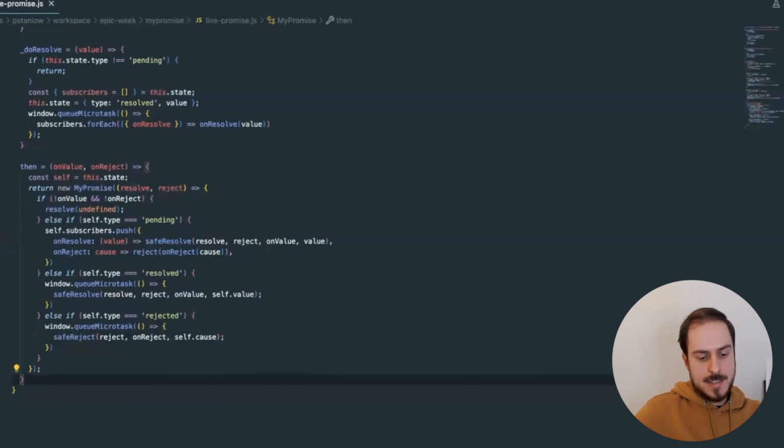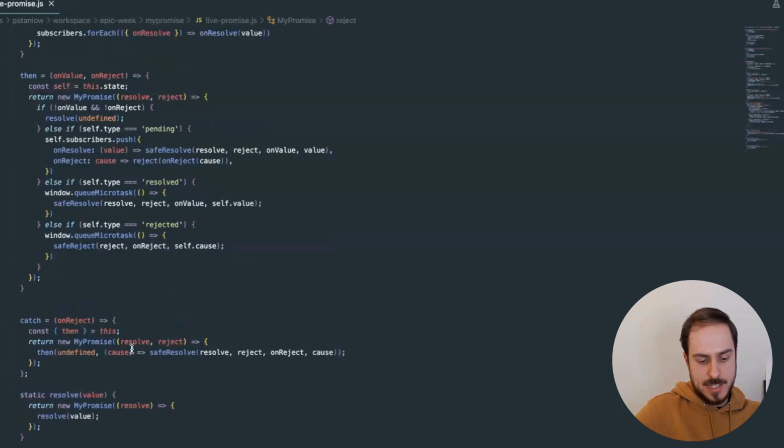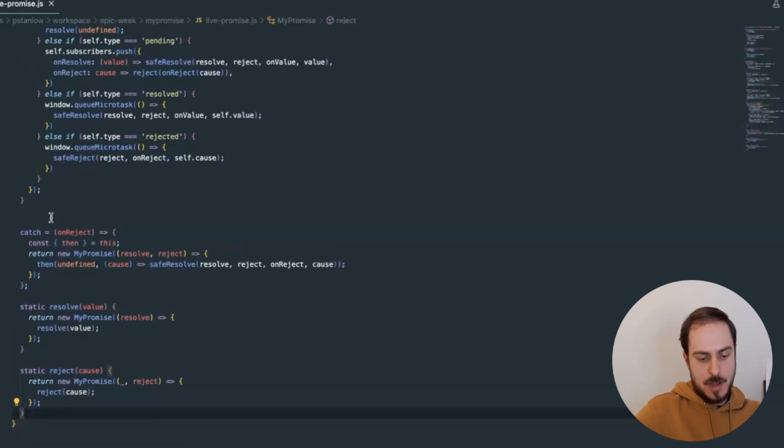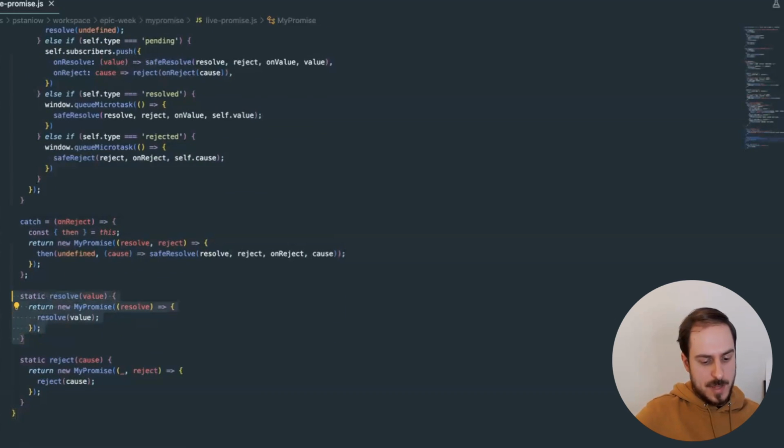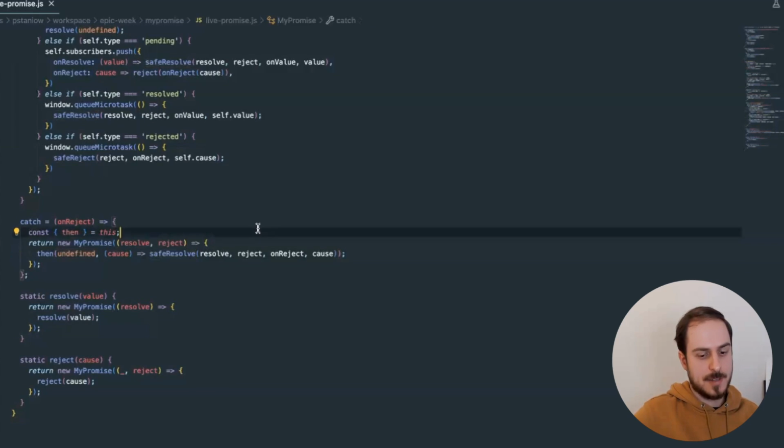The catch is really just an alias for then. And we also have two static methods. For brevity, I will just show how they might look. Resolve basically creates a promise and resolves it immediately, reject rejects it immediately, and catch basically calls then with the first callback being undefined, and it does safe resolving.